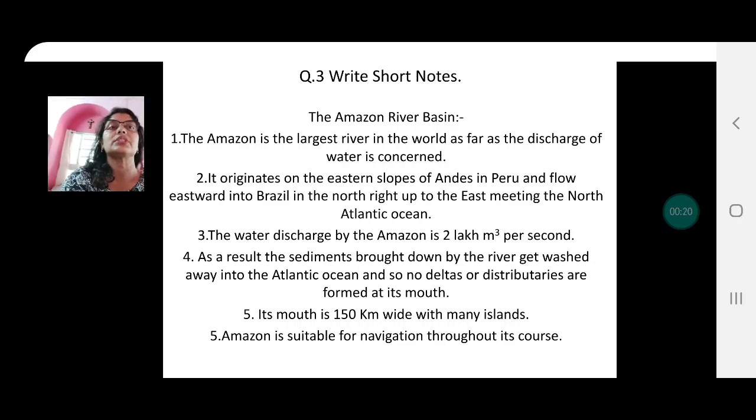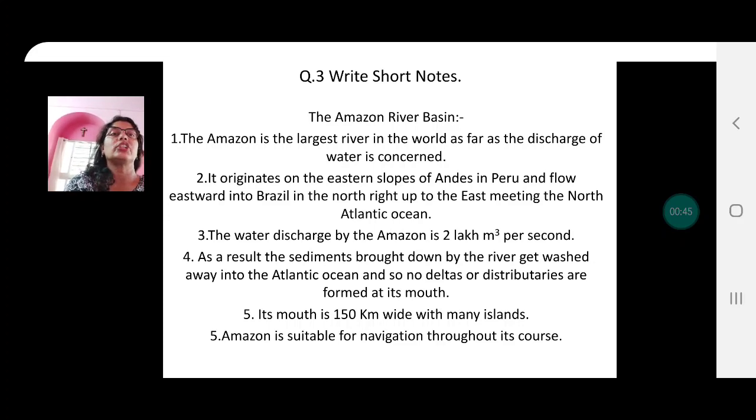The first note is on the Amazon River Basin. The Amazon is the largest river in the world as far as the discharge of water is concerned. It originates on the eastern slopes of the Andes in Peru, and then it flows eastward into Brazil in the northern part right up to the east, meeting the North Atlantic Ocean.